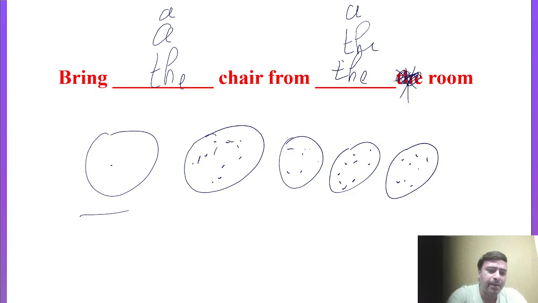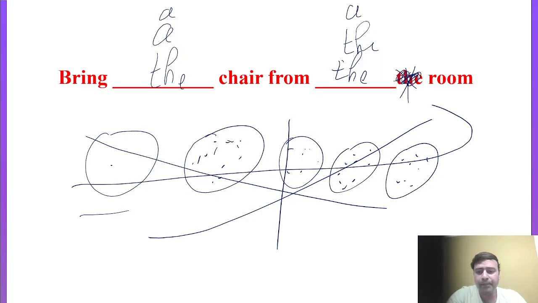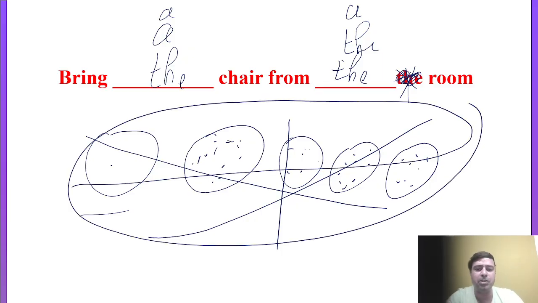But in the examination, students, you know very well we are not going to get these types of situations in the exam, right? I just wanted to clear the concepts, so that is why I gave you these situations, right? Suppose one room, one chair is there, so the article "the" would be the right solution, right?